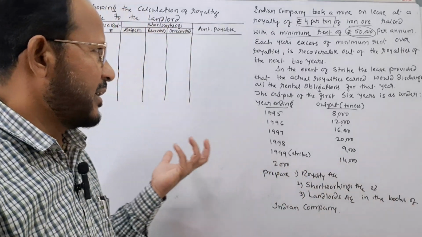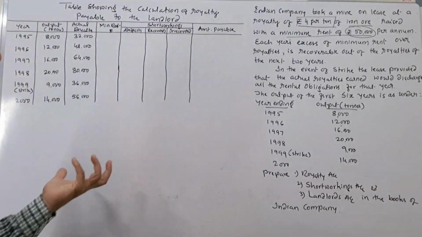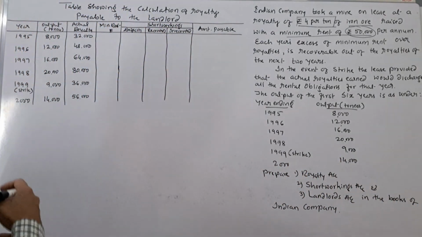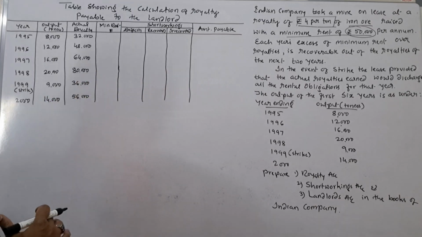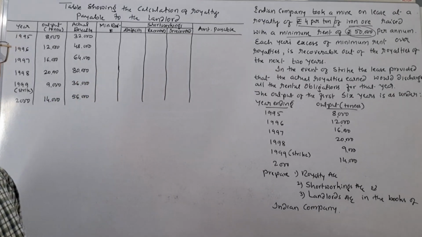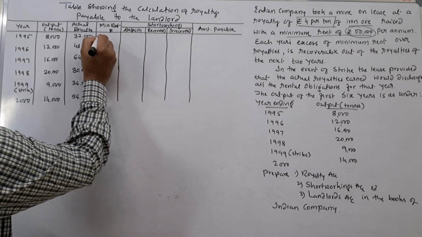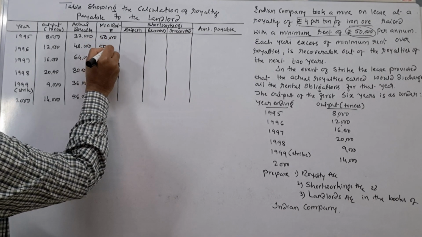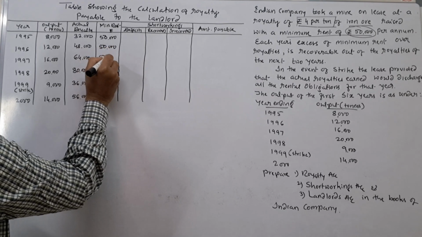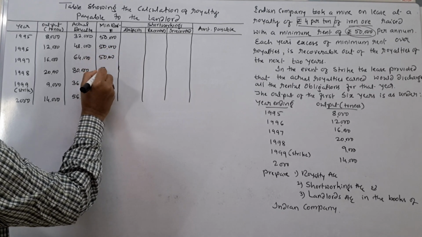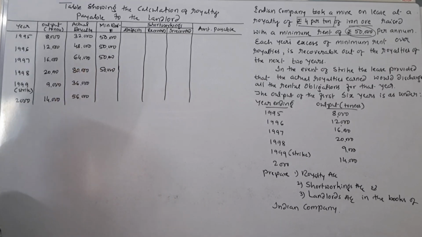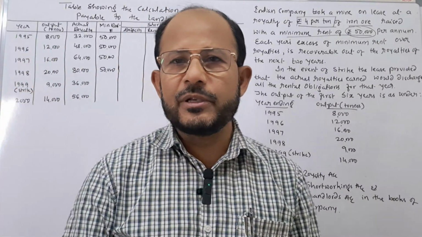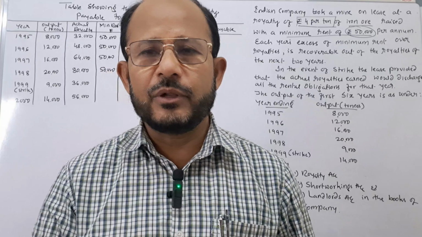And in case the actual royalty is more than the minimum rent, then the excess amount will be given to the landlord. Okay, minimum rent is given here. You write rupees 50,000. See, in the first 4 years, minimum rent will be the same, 50,000, 50,000, 50,000, 50,000.